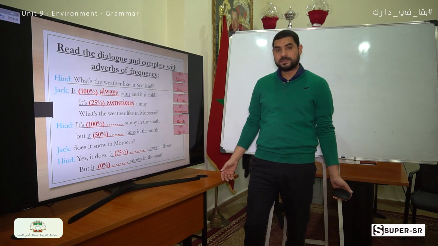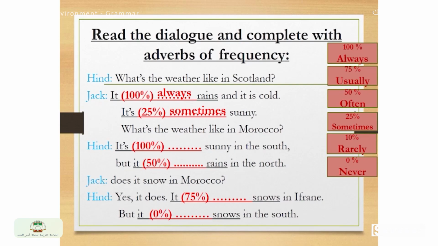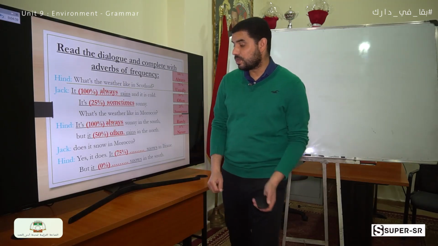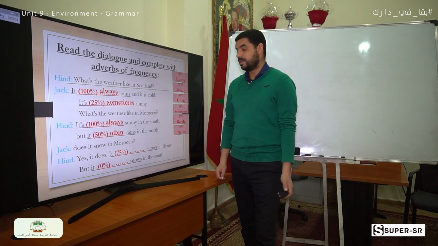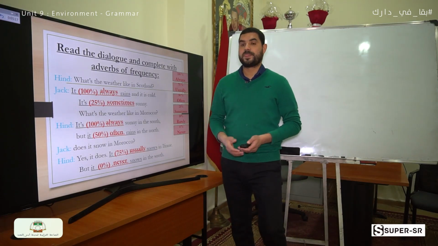What's the weather like in Morocco? Hind: It's, so the equivalent adverb of frequency to 100% is always. It's always sunny in the south, but it's 50%, so here we use often, but it often rains in the north. Jack: Does it snow in Morocco? Hind: Yes, it does. It 75%? Yes, it's usually. It usually snows in Iran, but it never snows in the south. Good.